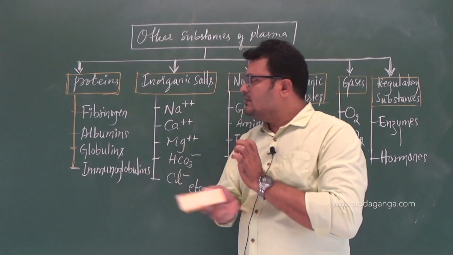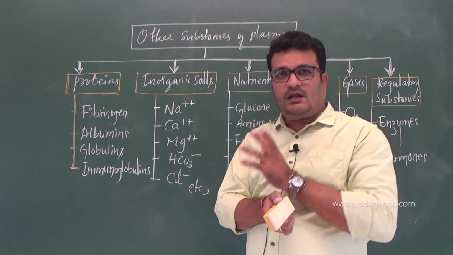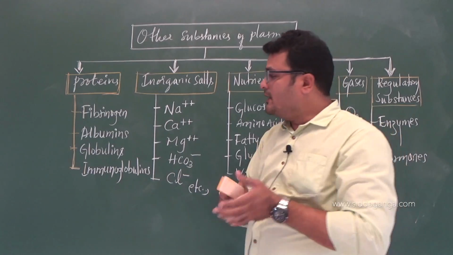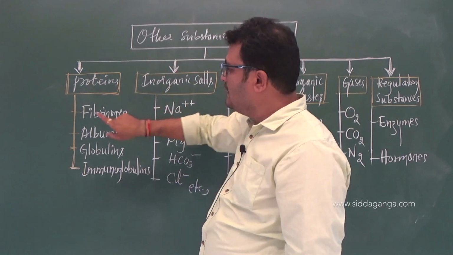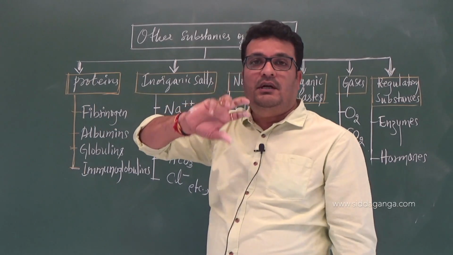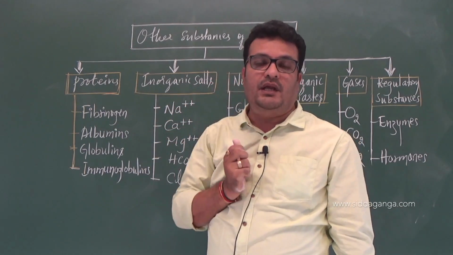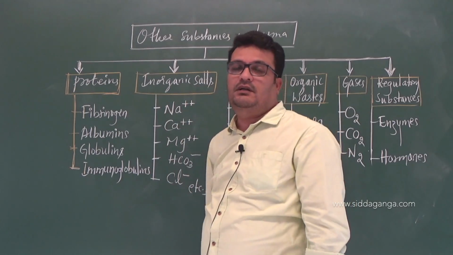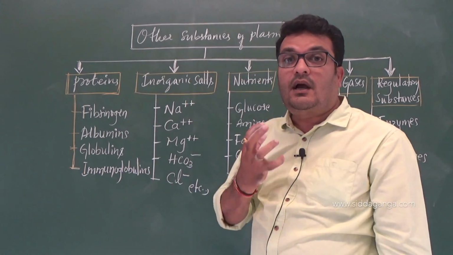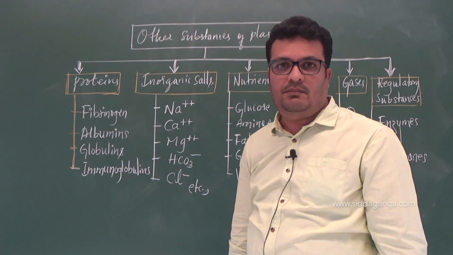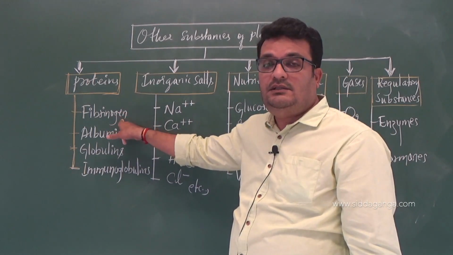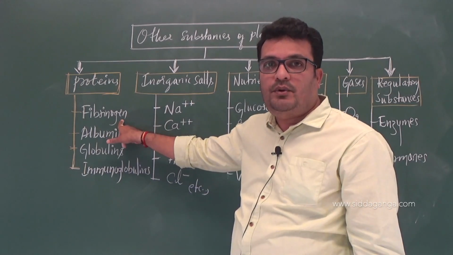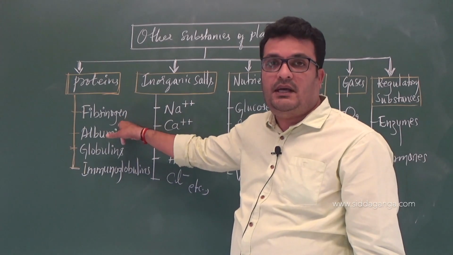So if you talk about these proteins, fibrinogen. Fibrinogen is a very important protein present in the plasma because it is a blood coagulating protein. Coagulation, the term coagulation means clotting of the blood. Okay, remember clotting of the blood, fibrinogen, right? It is the blood clotting protein produced by the liver.